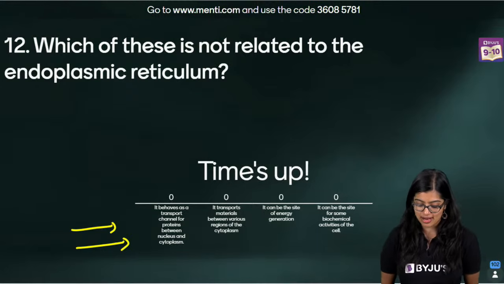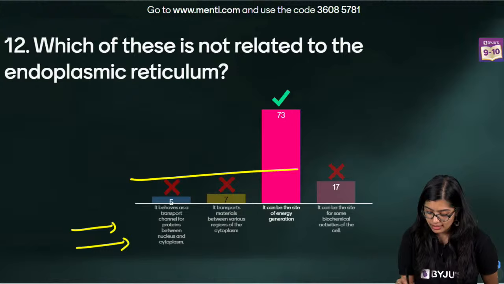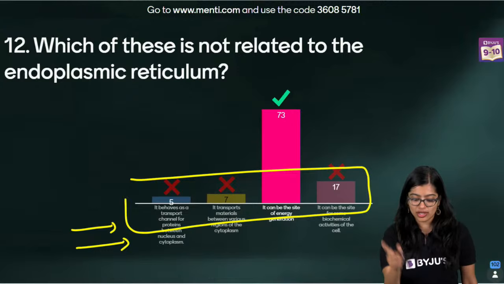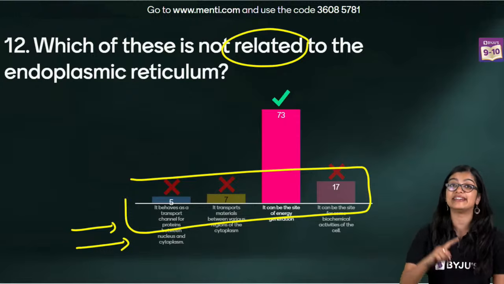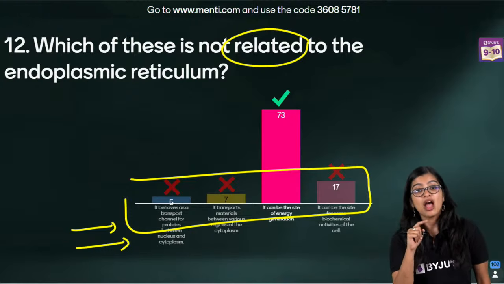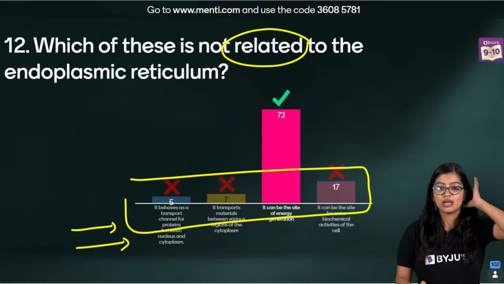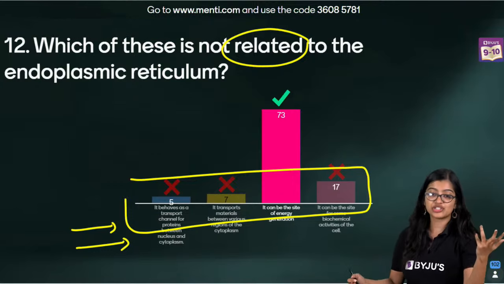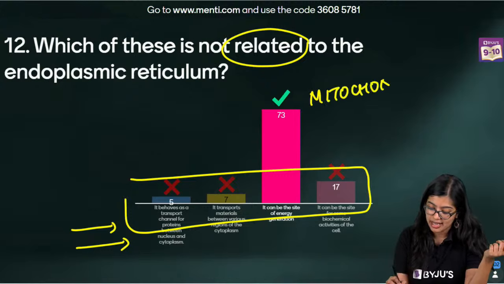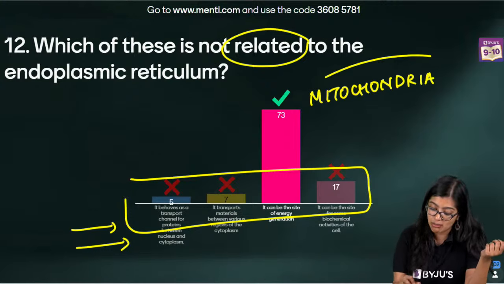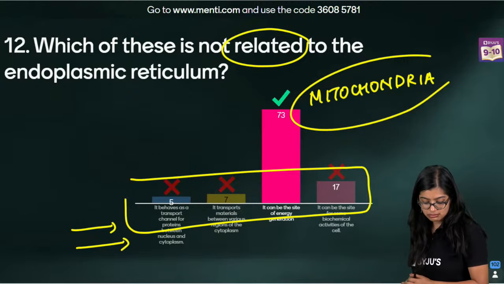Very good, everyone. Very good. Which of it is not related? Guys, I know that this bunch of people have read it as which of it is related to endoplasmic reticulum. How many of you read it this way or how many of you had misclicks, right? Because energy generation is mitochondria, right? Energy generation is mitochondria, which is why, ma'am, wrong answer.